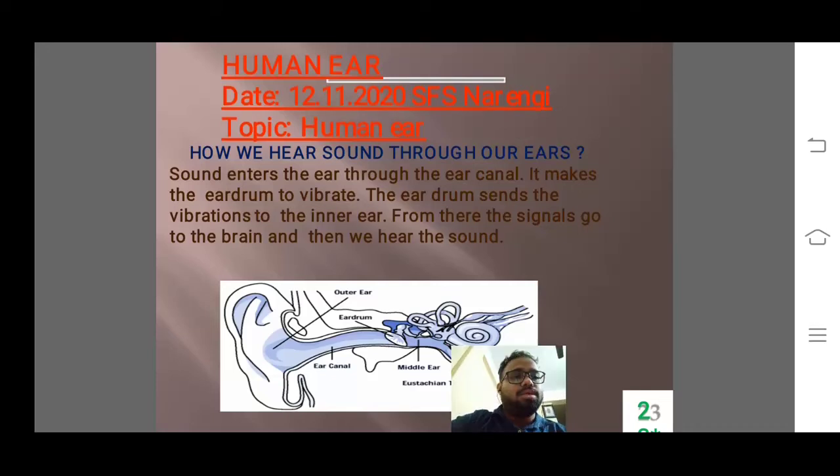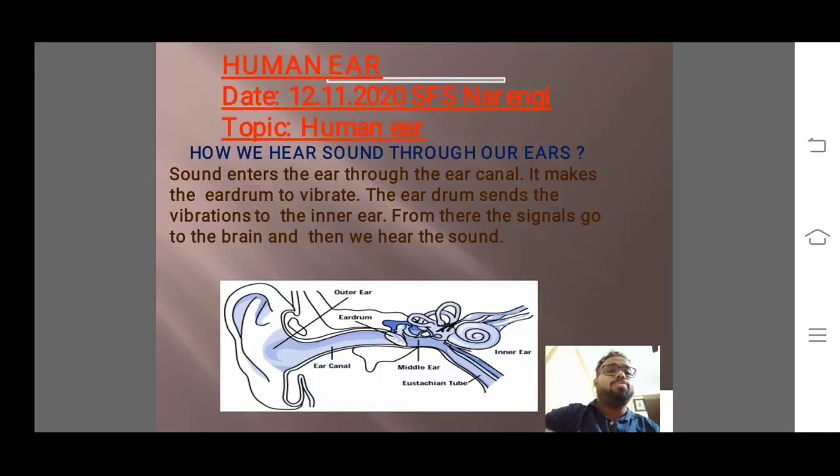Good morning, everyone. Today we start the next topic, that is human ear. Our ears are the organs through which we hear any sound. But before I go to this particular topic, let me revise the previous topic. We have done amplitude, time period, and frequency in the last class, where we discussed that amplitude is the maximum displacement, time period is the time required for one oscillation, and frequency is the number of oscillations in 1 second. So today we'll be discussing the human ear, how we hear the sound through our ears.